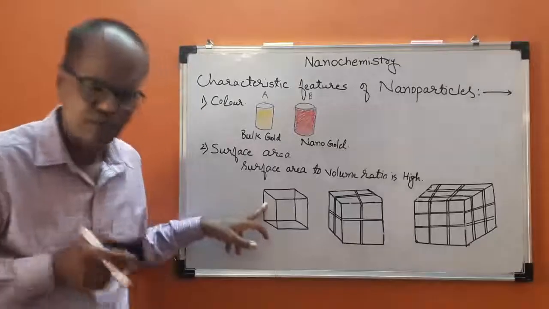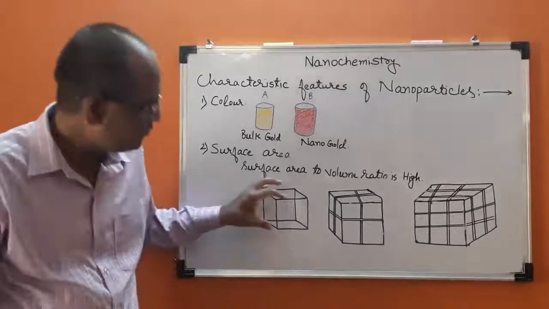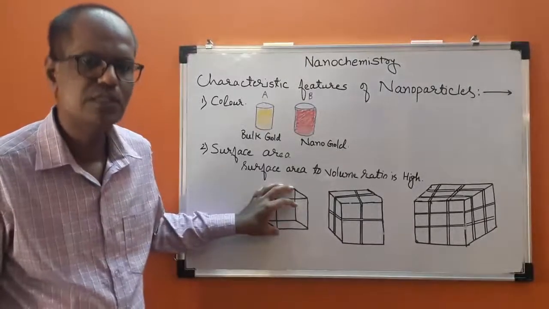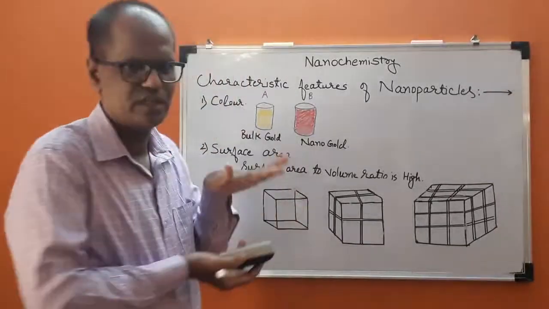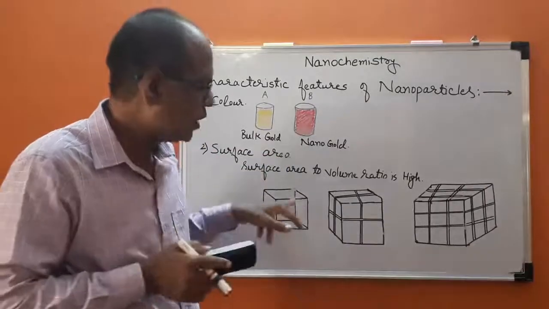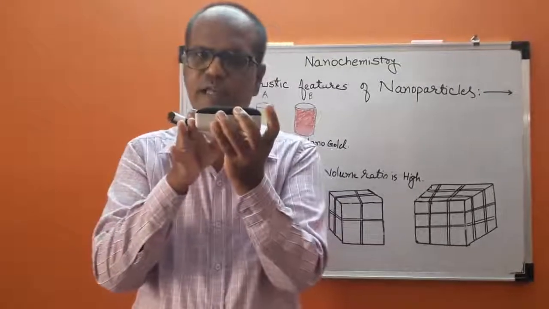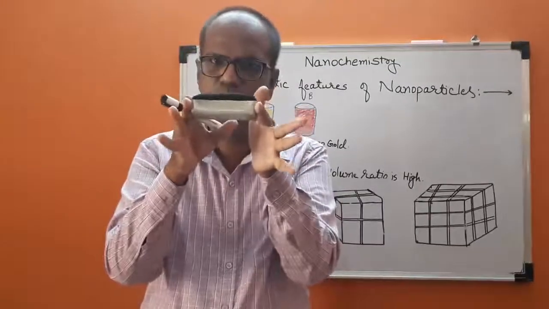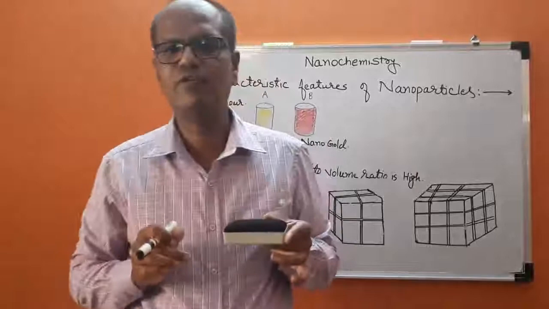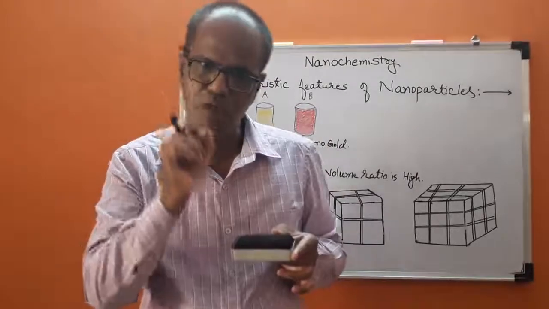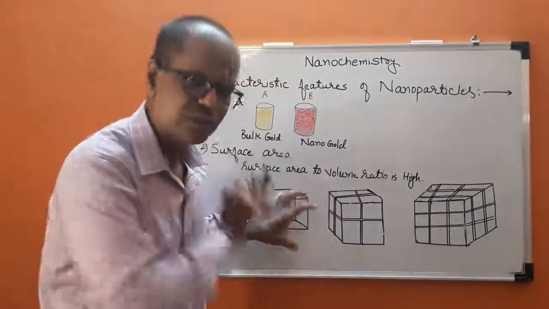Let us assume this is a bulk material, meaning its particle size is large. If this bulk material is considered for a chemical reaction, this cube structure has 6 sites available for the chemical reaction. The number of sites available for the chemical reaction is fixed.